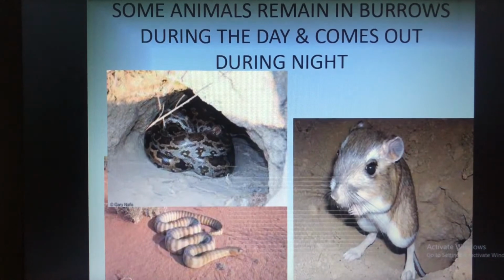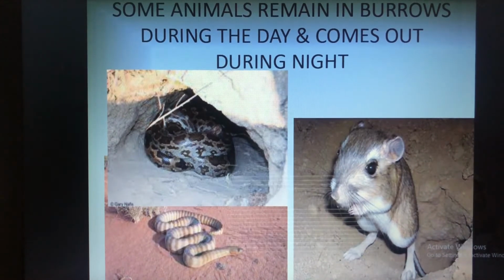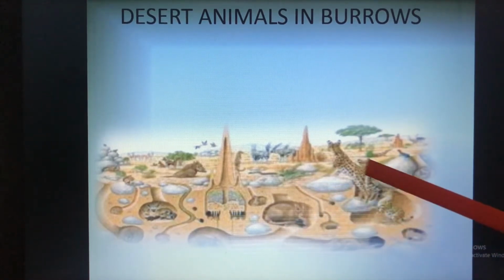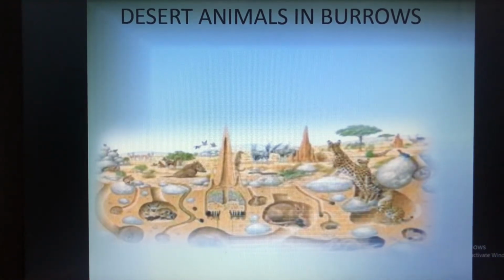Then some of the animals will remain in burrows. Burrows means holes. Here you can see a rat and a snake. These live in holes. They remain in the holes during the daytime because it is too hot, so they don't come out of their burrows. They come out only during the night. Why? It will be cool, and it will be dark. During the day they stay in the burrows. Here you can see the desert animals in the burrows. Many other animals also live in the burrows during the daytime and come out only at night.